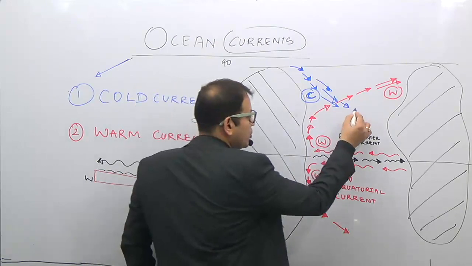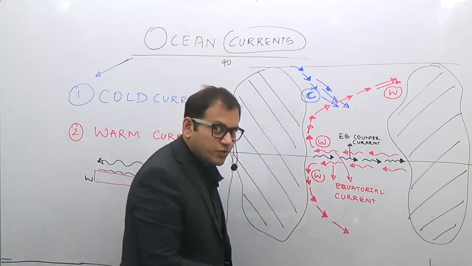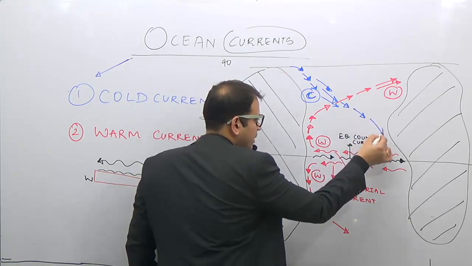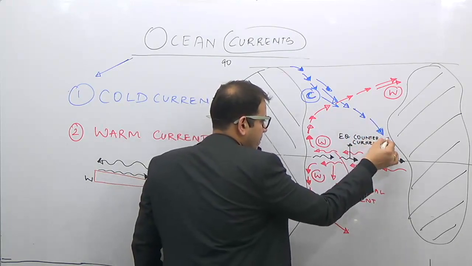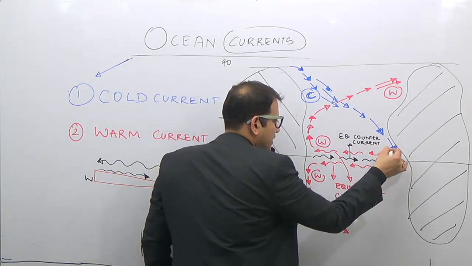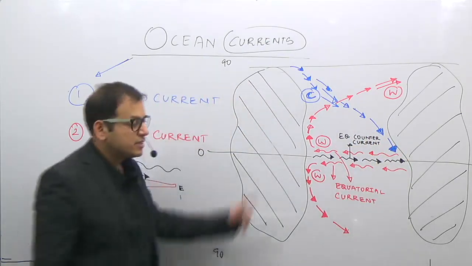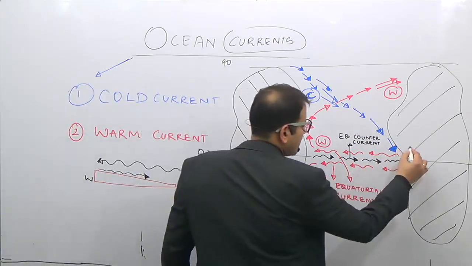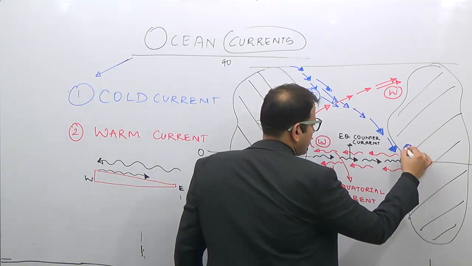After that, this cold ocean current, under the Coriolis force, will get deflected to the right and come down and wash this part. Now obviously this water which is coming down is relatively colder than the equatorial waters. So we are calling this region an area of a cold current.